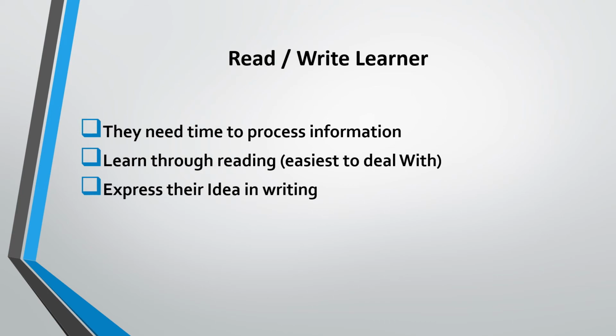Lastly, kinesthetic learner. If the aural type of student will struggle to stay quiet, then the kinesthetic learner cannot stay still. They will move a lot in the classroom. The best way to teach this type of student is to get them to move.